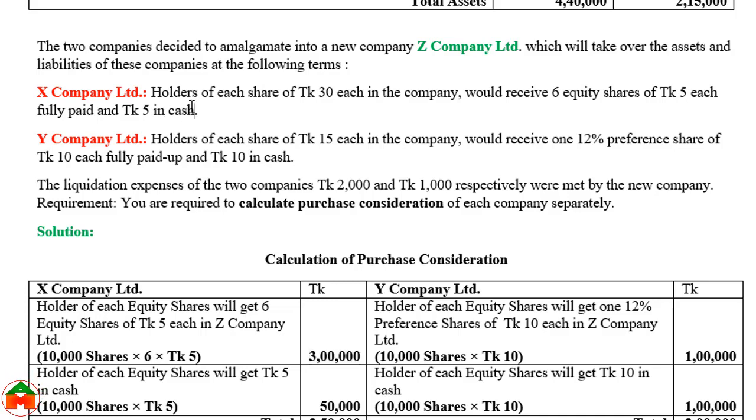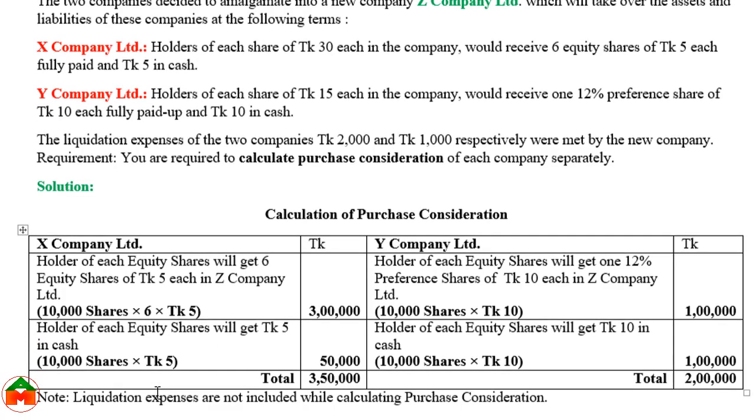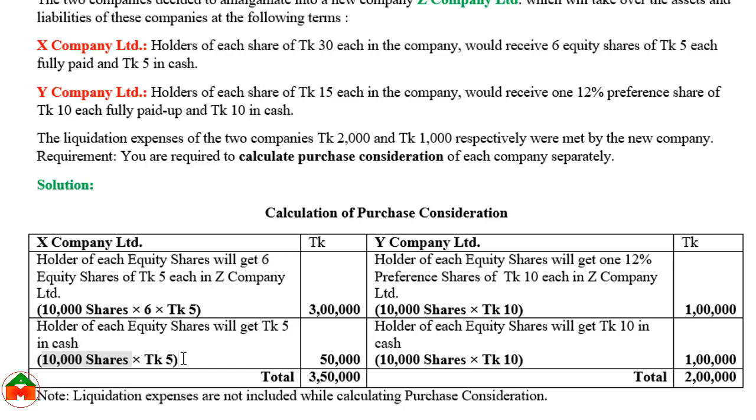There is another condition: they will also get taka 5 in cash. The holder of each equity share will get taka 5 in cash. So for 10,000 shares at taka 5 each, the amount would be 50,000. This is added to the 3 lakh, which is the amount of equity shares, plus the cash payment. So ultimately the purchase consideration for X Company Limited is 3,50,000.